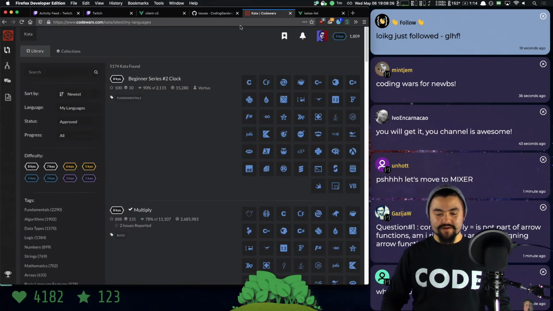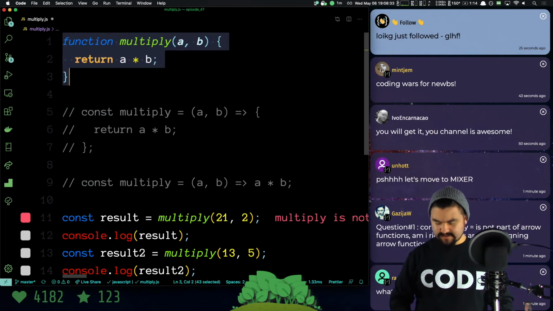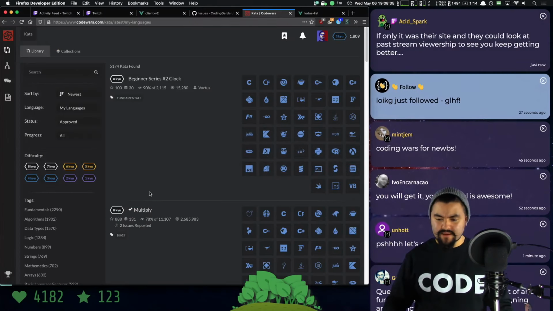Okay, what are we doing? Let's actually do a Code Wars problem. So we talked about the basics of functions. I mentioned I would actually use this, but let's try to solve a problem. So